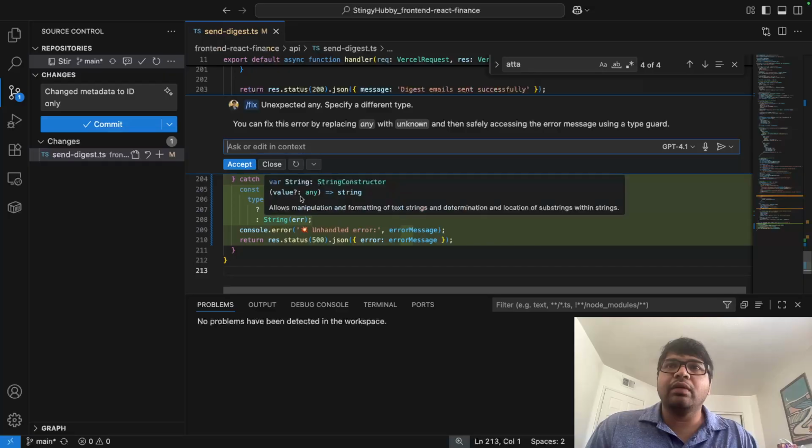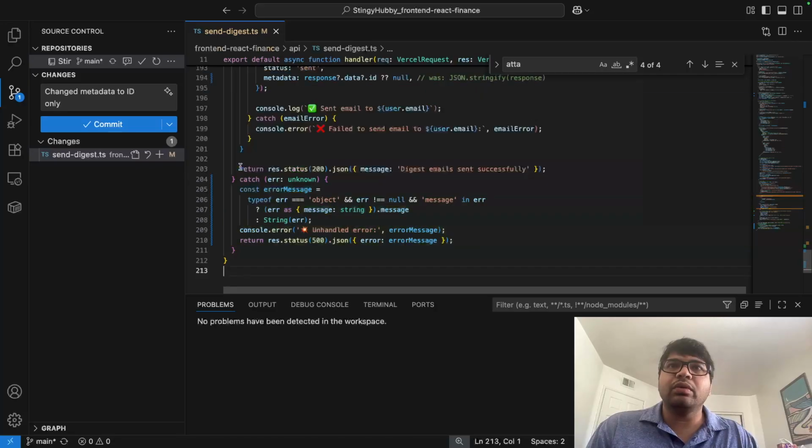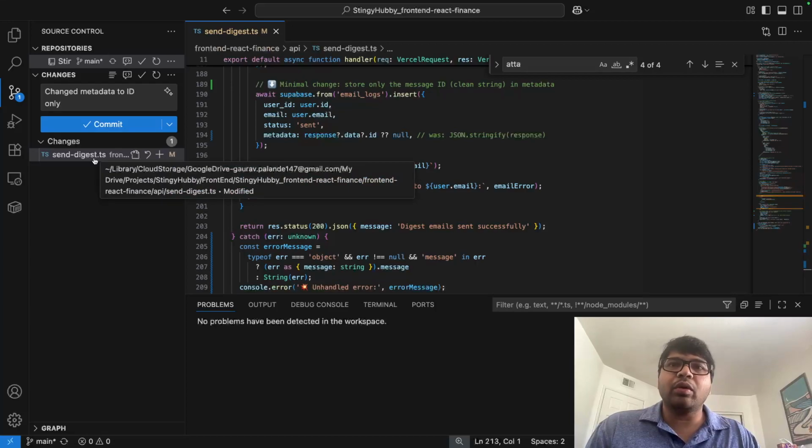That one I would think about fixing right away using Copilot, and that converts into error unknown. And then if the error is unknown, then it brings, if the error is a string, then it would come up in that way. So we would have that updated over there. So now all the problems are removed.